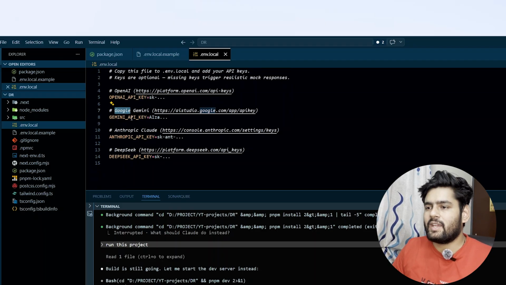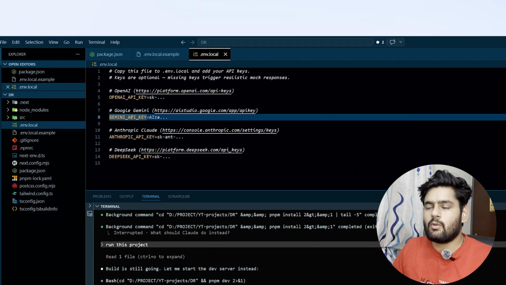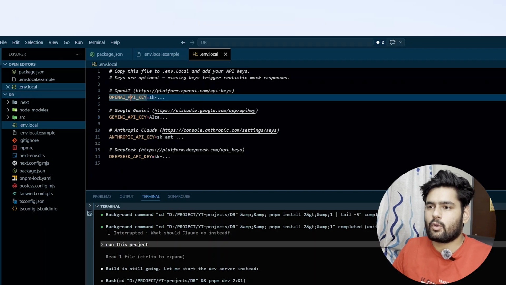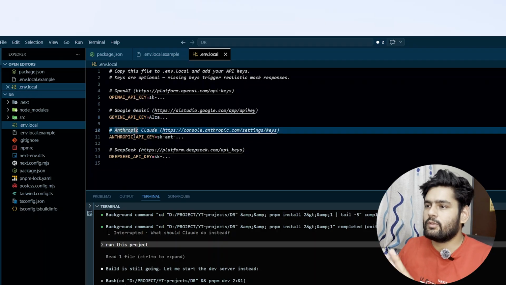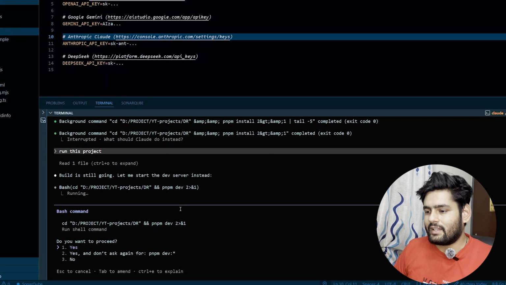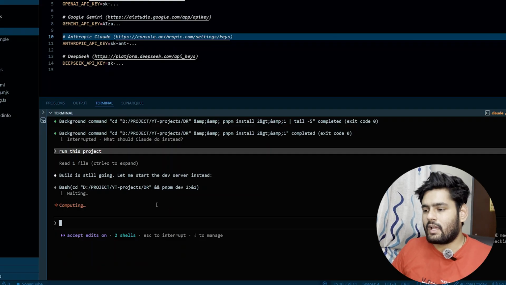You can directly copy and paste your API keys and it will work fine, for OpenAI, Anthropic, and all the other models which you want to add here. You just have to prompt and put your API keys and it will be good to go. So it is right now asking us to run pnpm dev and I will say yes.